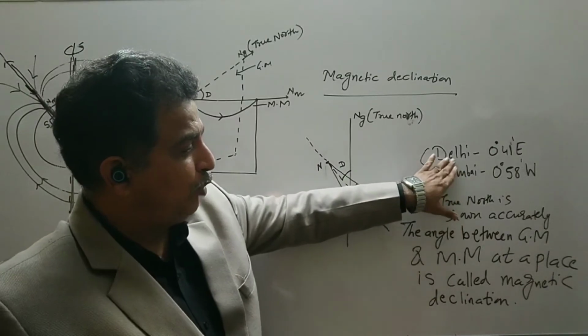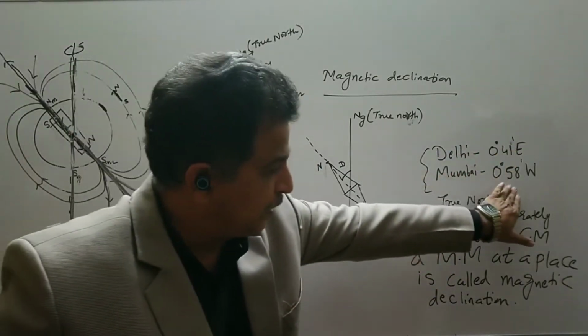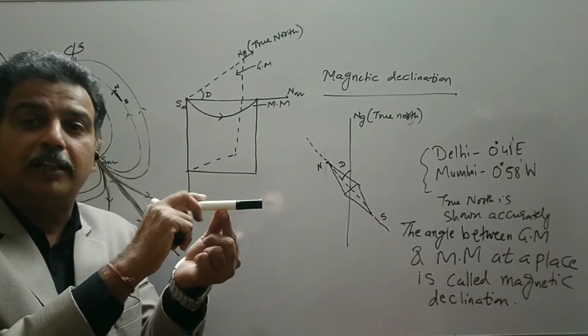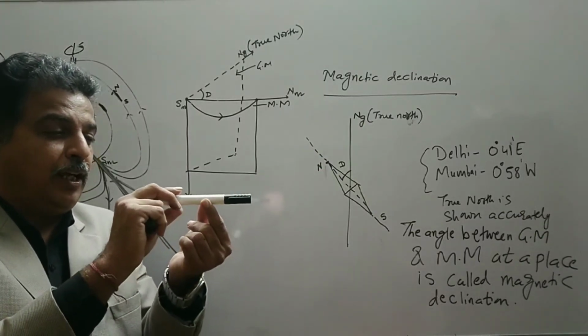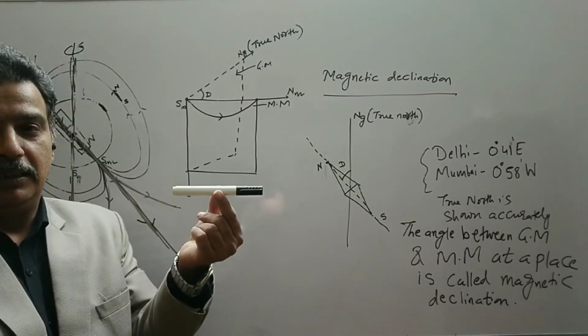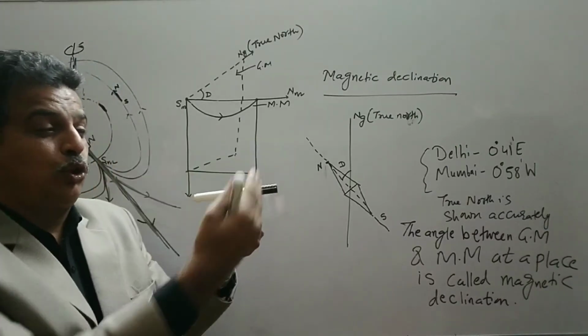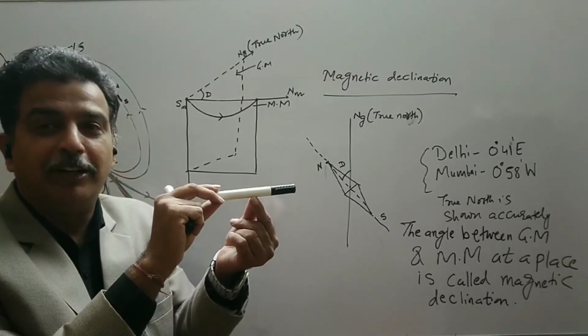See, the declination for Delhi is 41 minutes, that is, less than 1 degree. For Mumbai it is 58 minutes, almost 1 degree. So you will not be able to see the difference. Let us take the example of Mumbai. If we hang a bar magnet, we assume that it will show the geographic north, but it will be tilted by 1 degree.